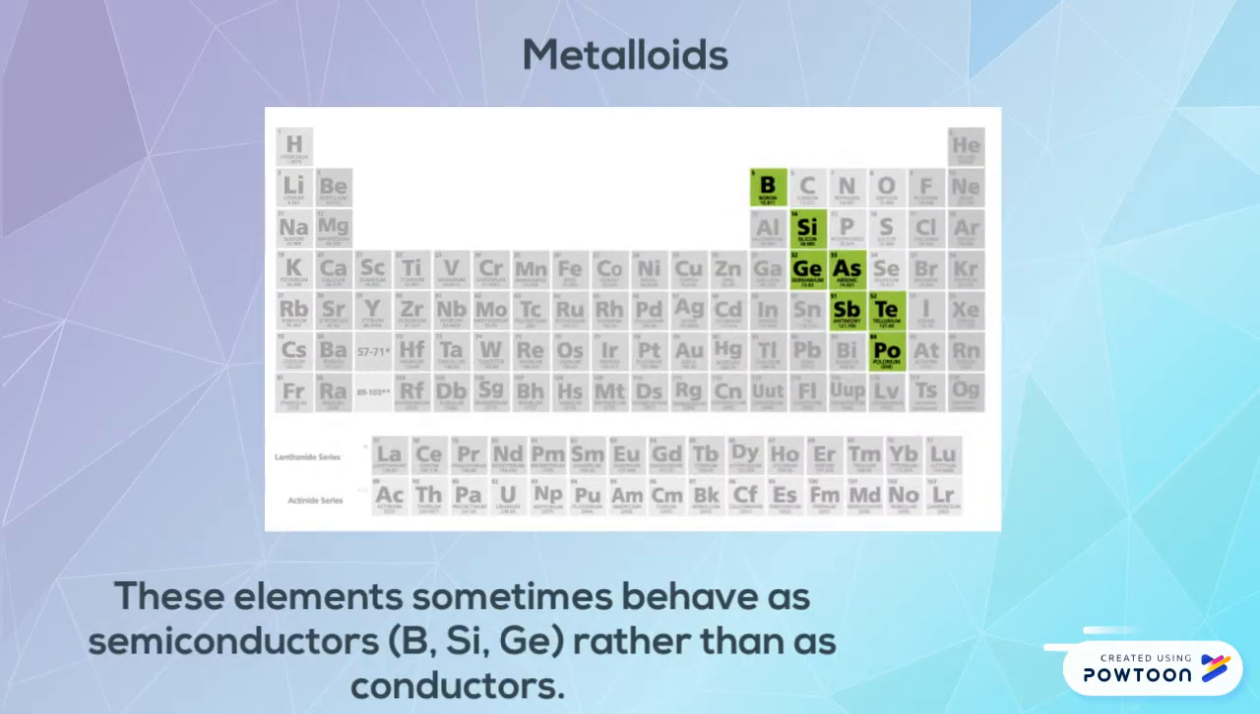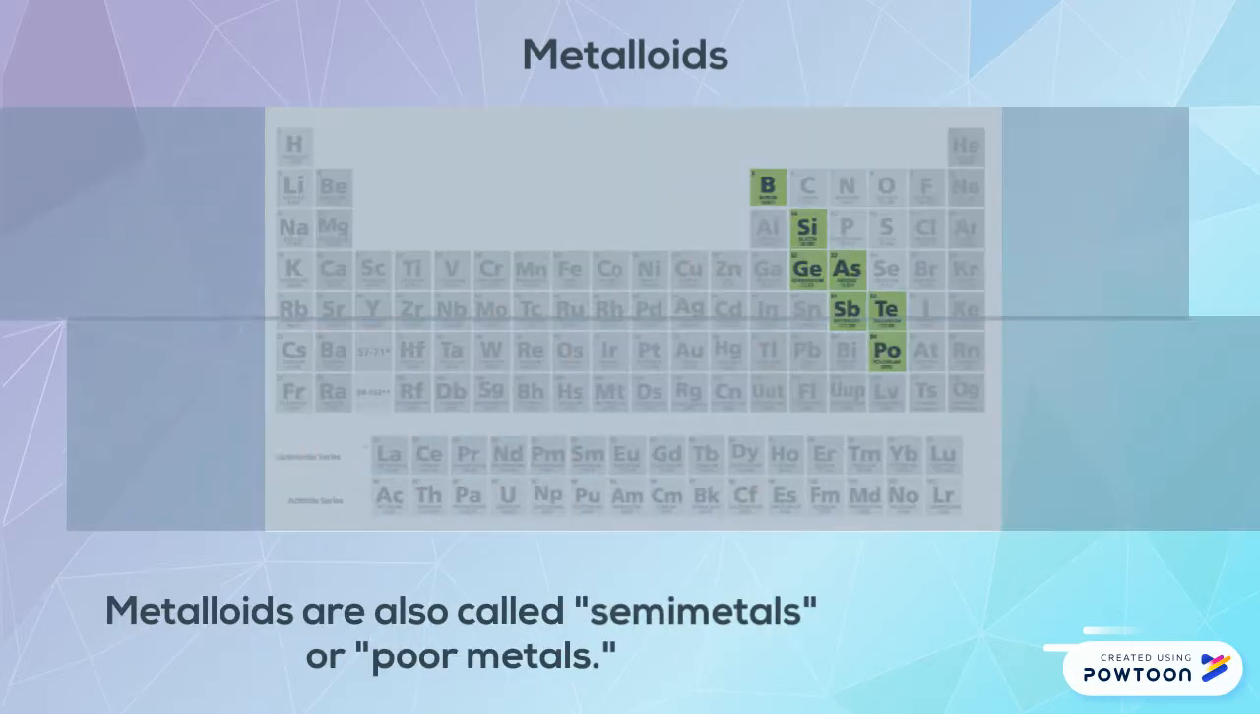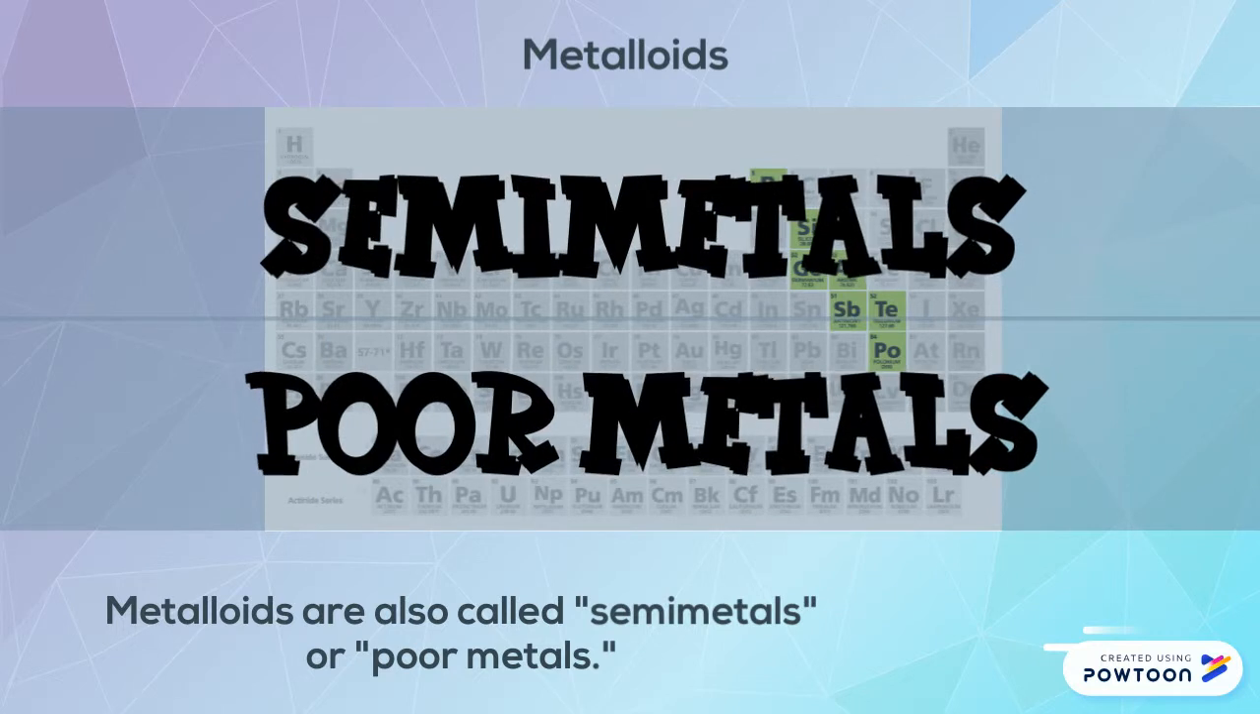These elements sometimes behave as semiconductors, B, Si, Ge, rather than as conductors. Metalloids are also called semi-metals or poor metals.